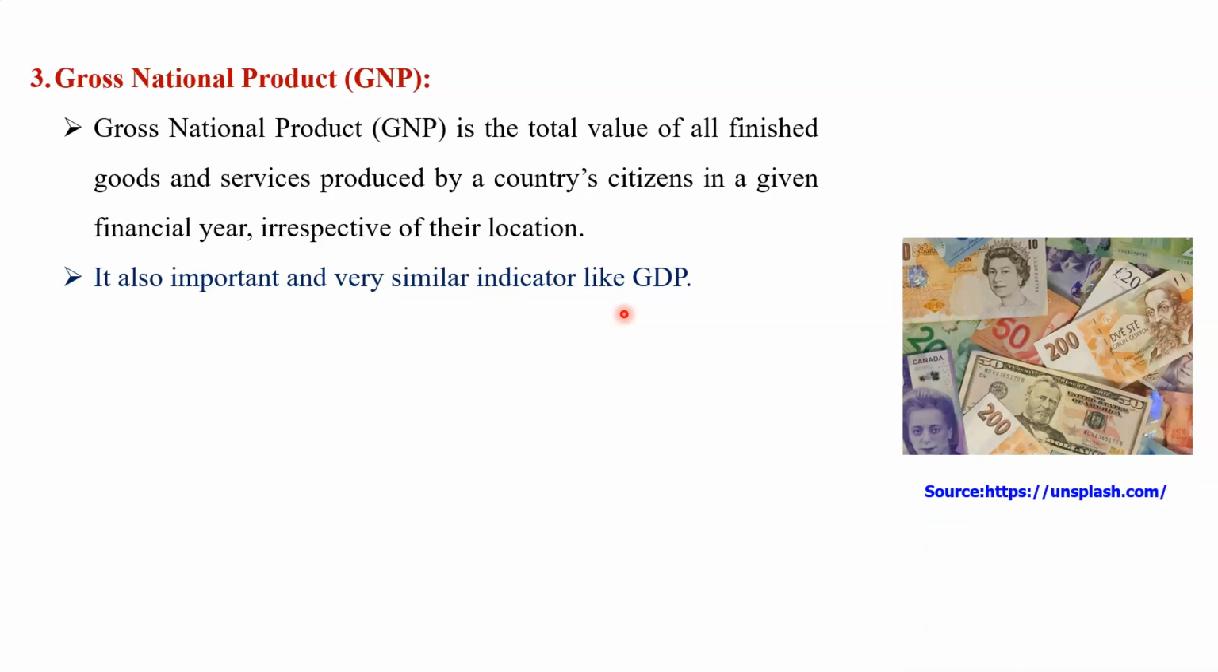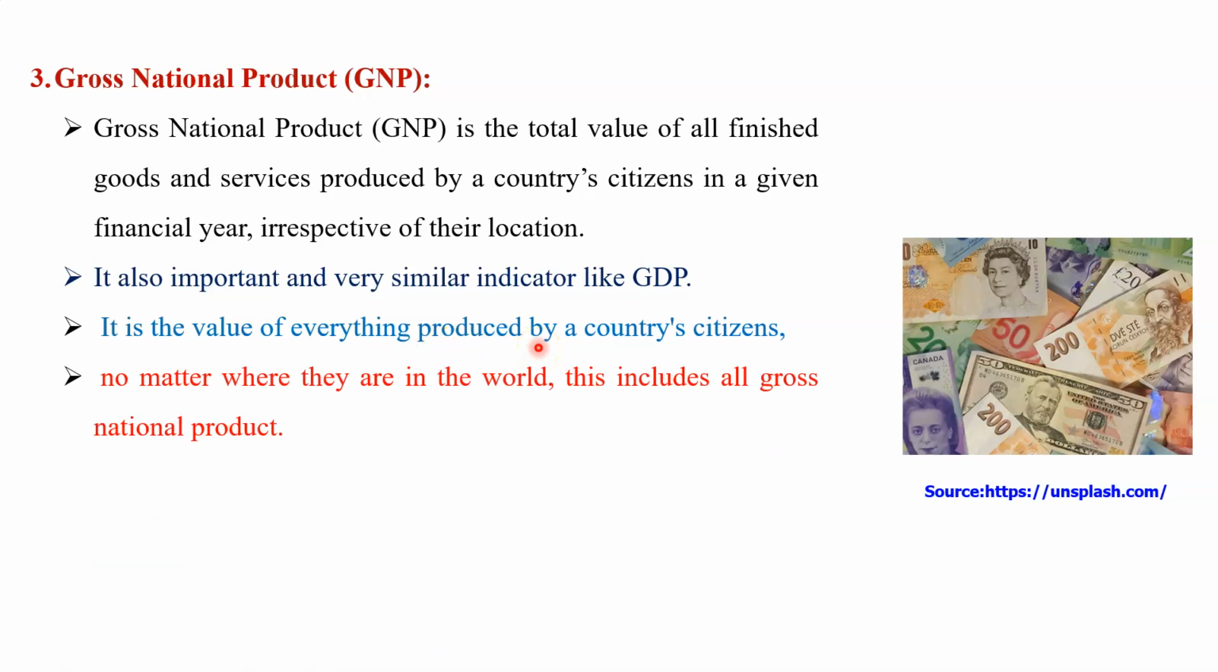Dear student, you know that it is the value of everything produced by the country's citizens. That is very important, no matter where they live in the world. This includes all gross national income. It means if an Indian is settled in America, whatever he earned in America, that we also consider when we calculate the gross national product.